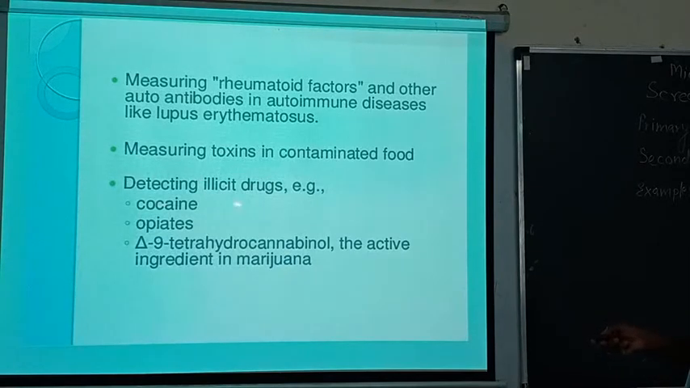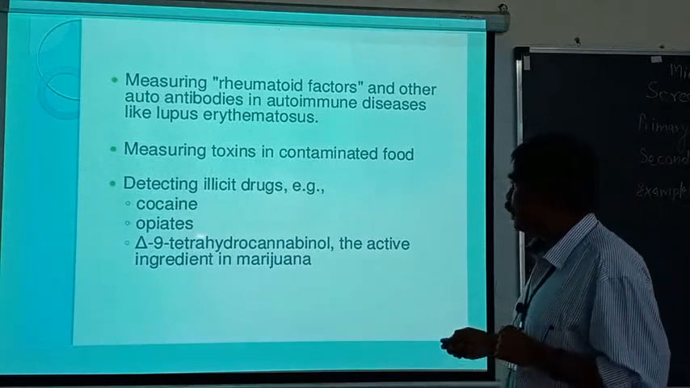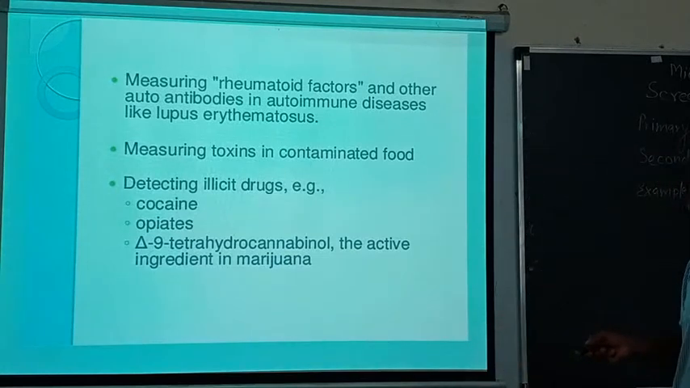Now, detection of illicit drugs. Many people use narcotics, such as cocaine, and delta-9-tetrahydrocannabinol is often used, which is the active ingredient of marijuana. So these are the narcotics people are using, these are all drugs. Now the question comes, how to determine the level of these drugs in the blood. For this purpose, radioimmune assay is used.